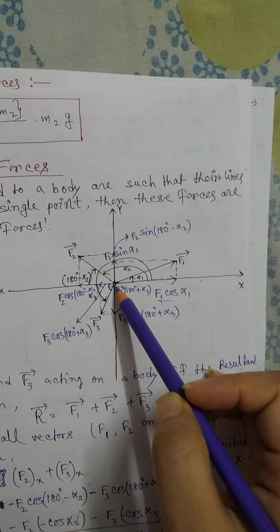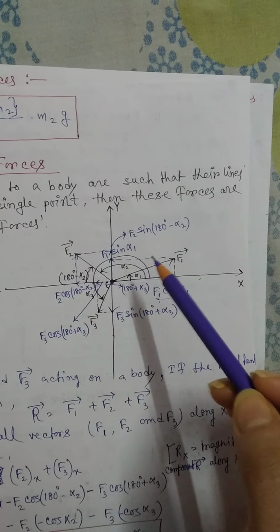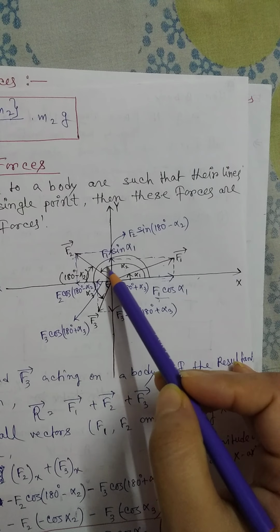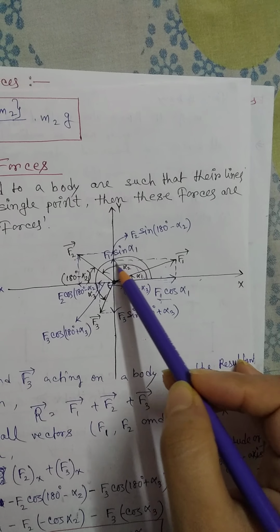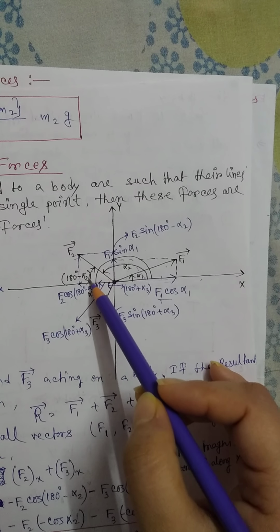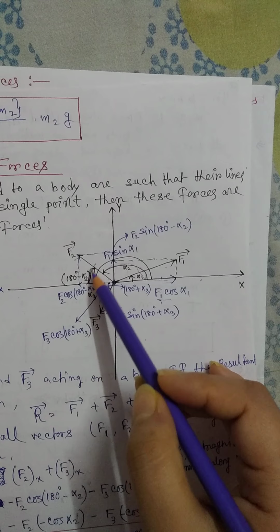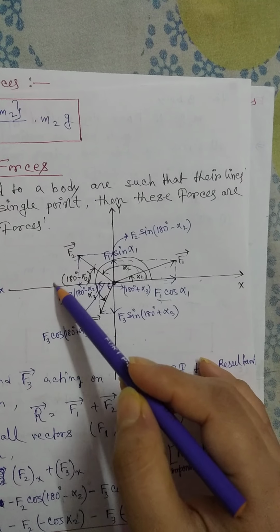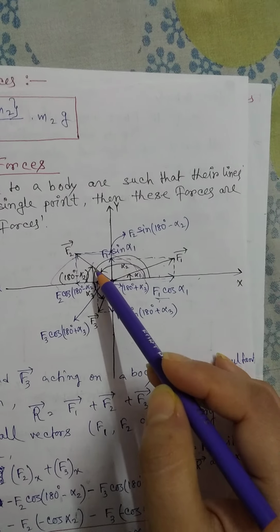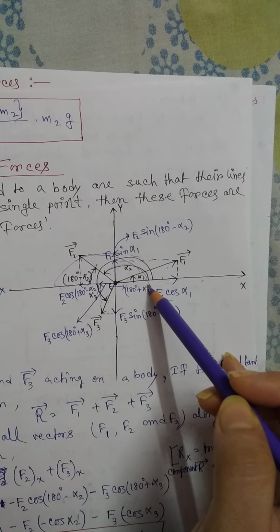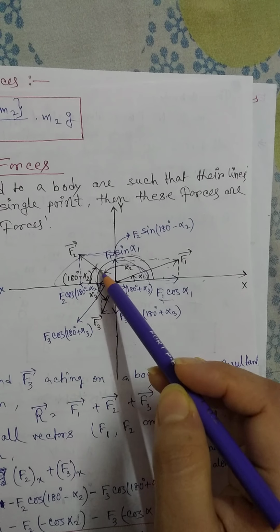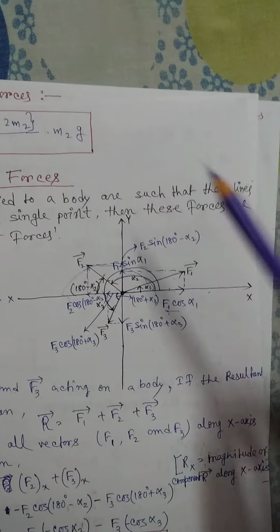Now I want to resolve the F2 vector. Just look at here, if this is alpha 2, this is alpha 2, right? That means what about this angle? This angle should be 180 degrees minus alpha 2 because this whole angle is 180 degrees and this part is only alpha 2. That means this angle is 180 degrees minus alpha 2. That means